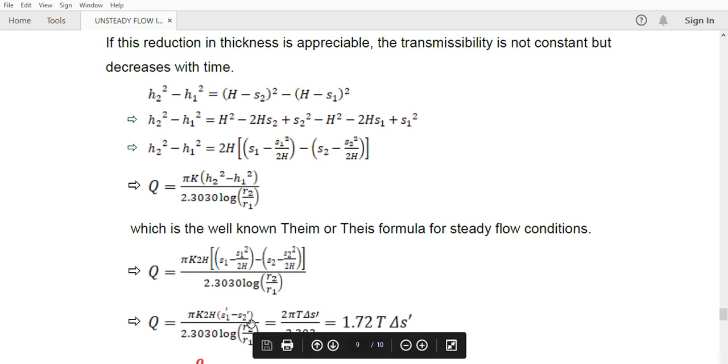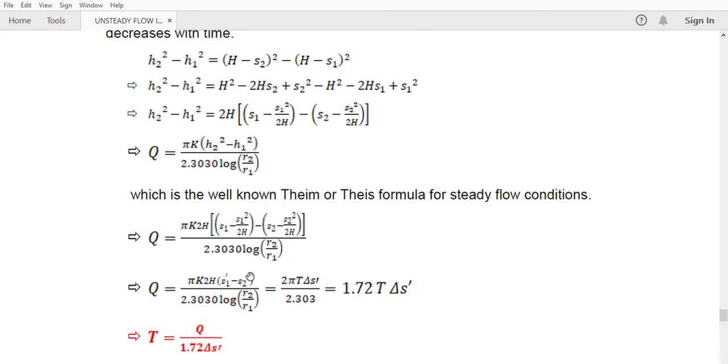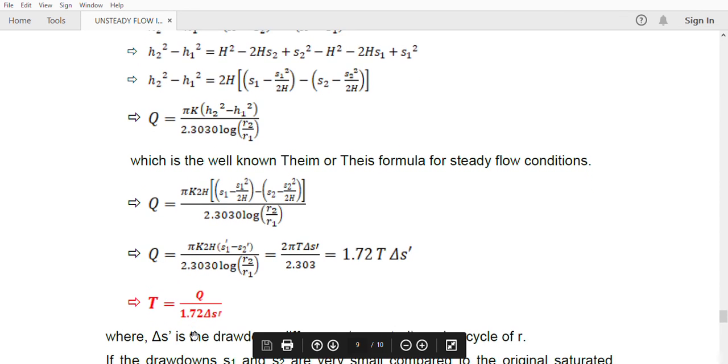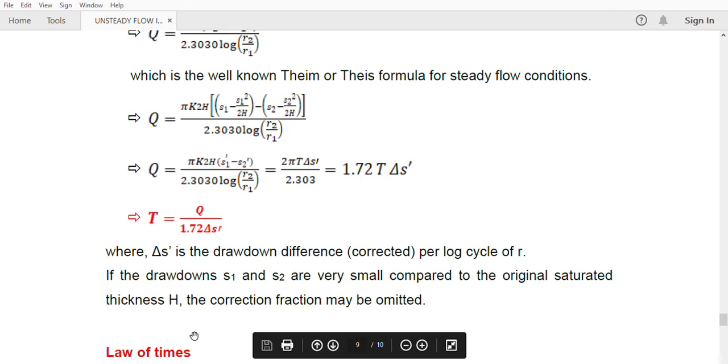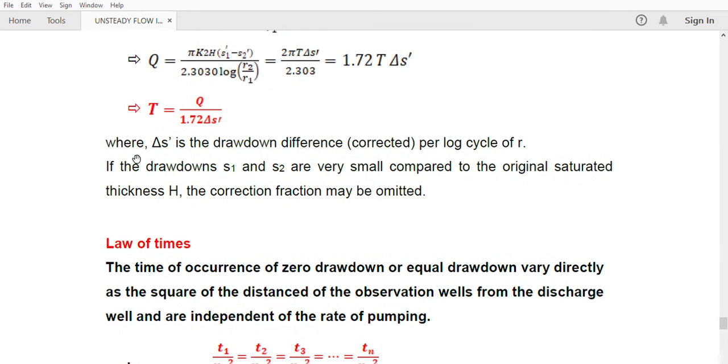So you'll get it like this, and instead of this single term we are writing s1 dash, this term we are writing as s2 dash. So I'll get it as 2 pi t delta s dash divided by 2.303, that is 1.72 t delta s dash. So t is equal to q by 1.72 delta s dash we will get. So from this equation you will get the t value. So storage coefficient is not there for unconfined aquifer because we are using the term specific yield for unconfined aquifer. So we can find this t itself. Okay, that's enough. So this is about the unsteady state.